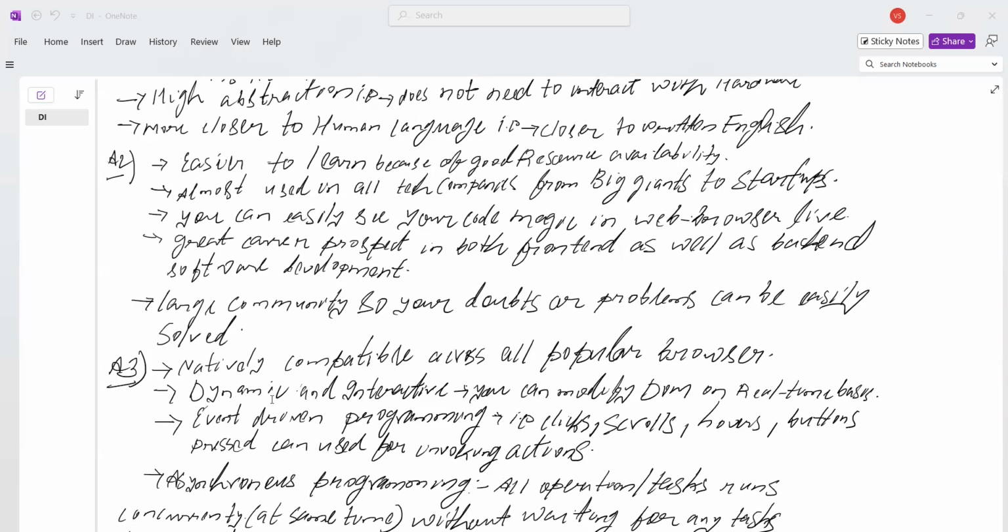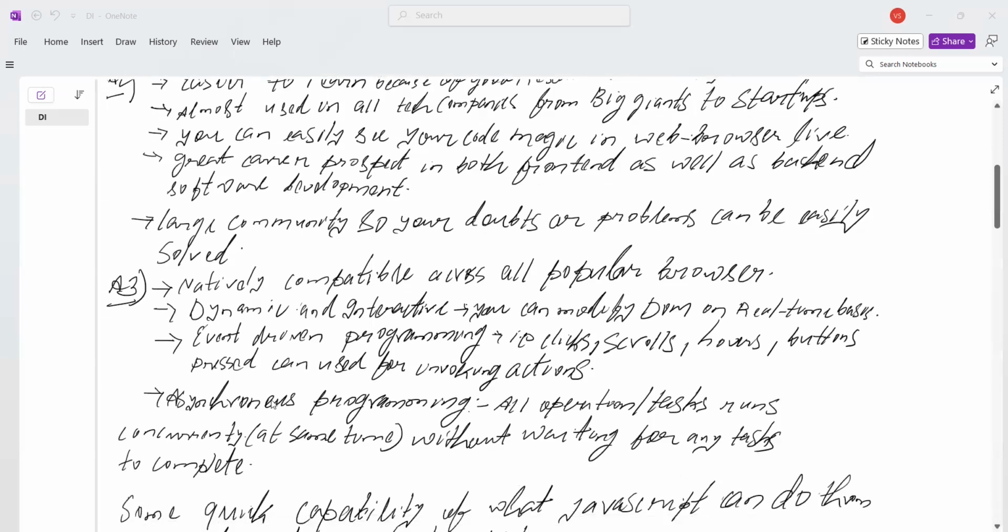The second point is that JavaScript is very dynamic and interactive, so you can modify the DOM elements of the HTML code on a real-time basis. The third is event-driven programming. We can use the click, scroll, mouse over, and the keyboard button press to invoke any function and create any action.